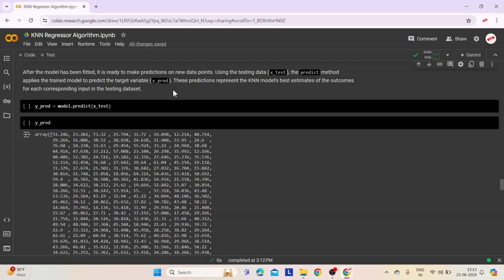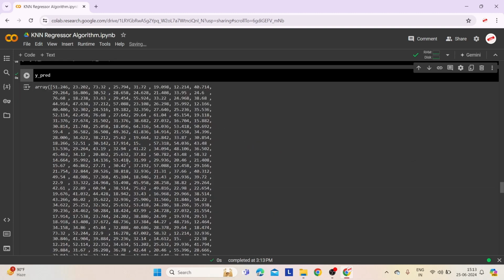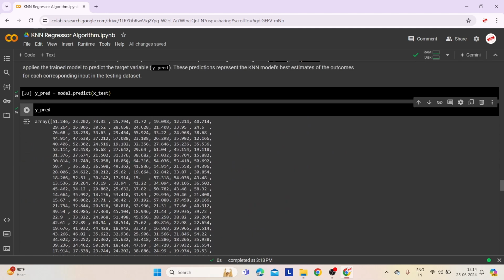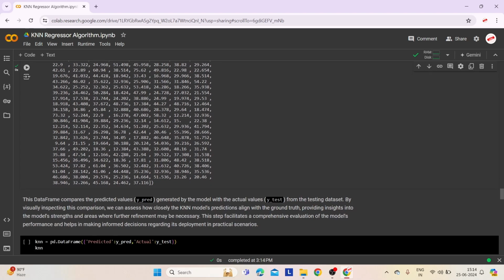After the KNN model has been fitted with the training data, it is ready to make predictions on new data points using the testing data, xtest. The predict method applies the trained model to generate predictions for the target variable, ypred. These predictions reflect the KNN model's estimations of the outcomes for each corresponding input in the testing dataset based on the patterns learned during training. This step is essential for preparing the model to make informed predictions. This step allows us to assess how well the model generalizes to unseen data and evaluate its predictive performance.